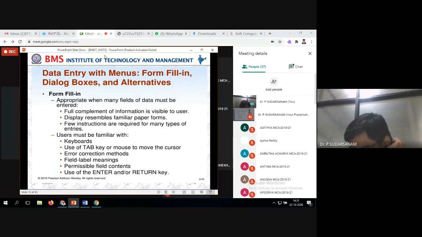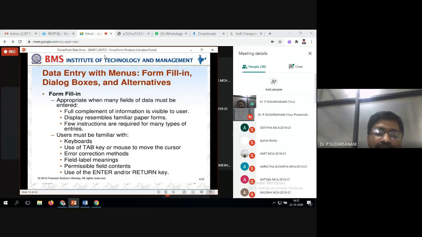So they want to delete it. That type of entries, that type of modifications should also be allowed. Error correction methods, field label messages. For any particular field, you try to show some label messages. That's the example I told you. When you want to set the password, it will give some instructions like capital letter, small letter. Like this, we need to give it.